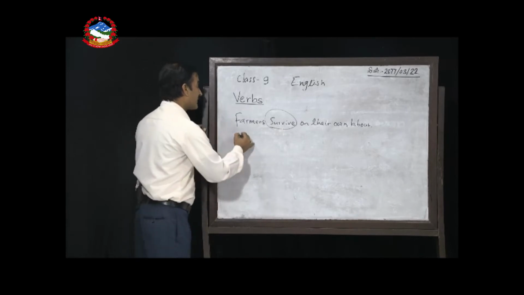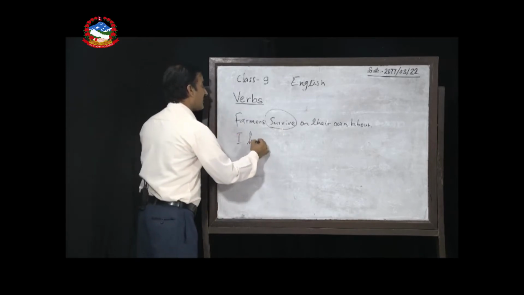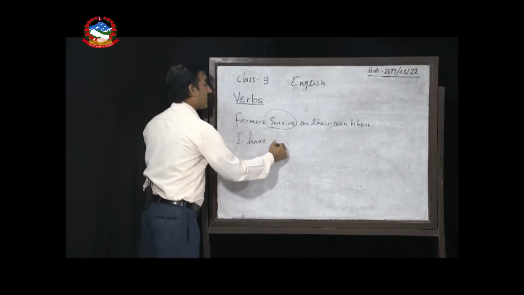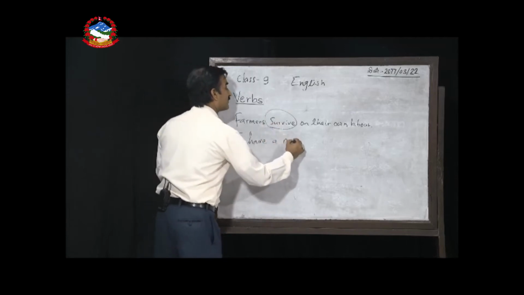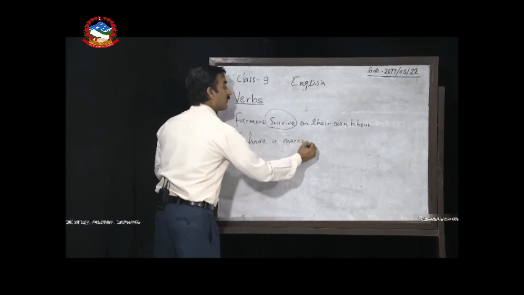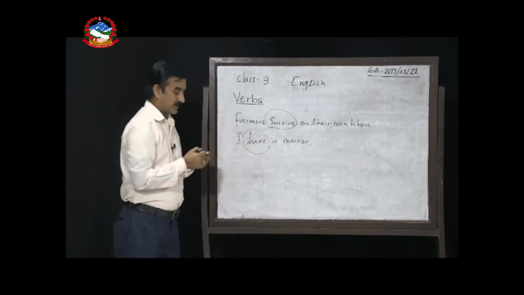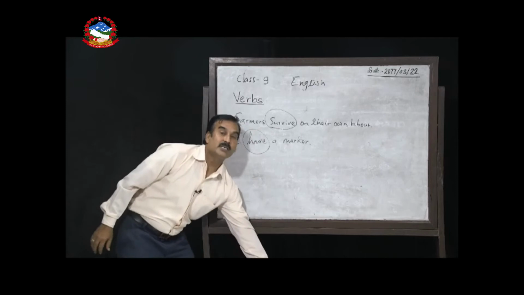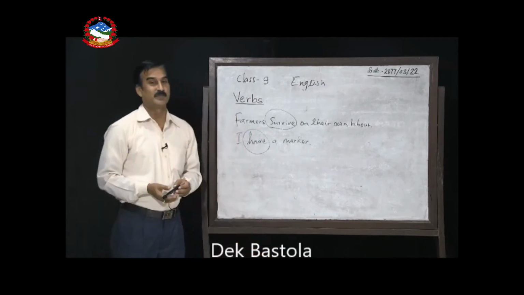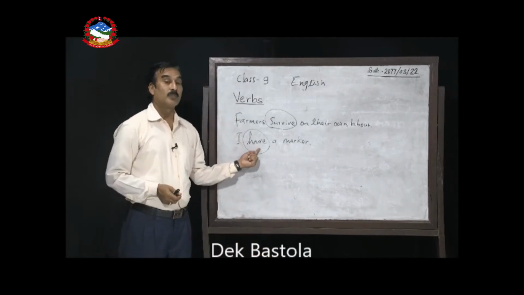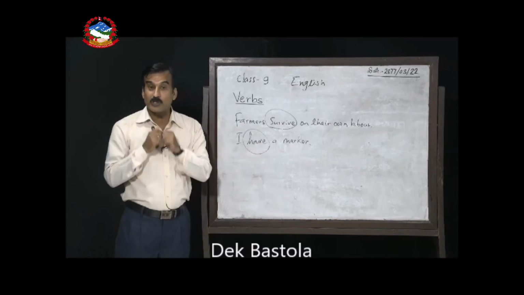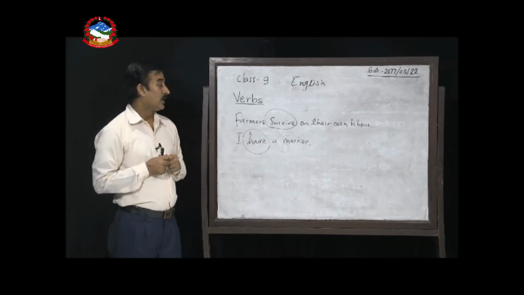Similarly, let's see another sentence. I have a marker. I have a marker. In this sentence, have, dear students, sometimes seems to be very confusing whether the verb have is an auxiliary verb or the main verb.